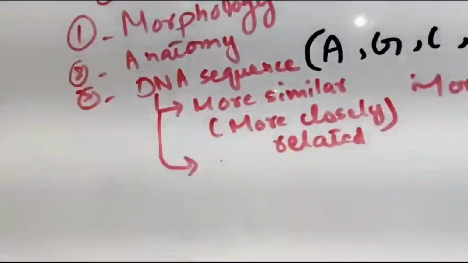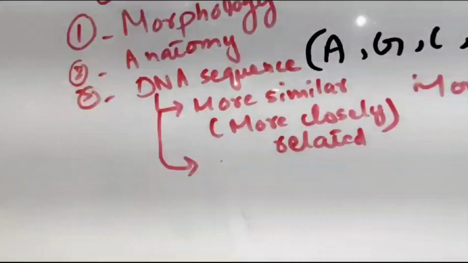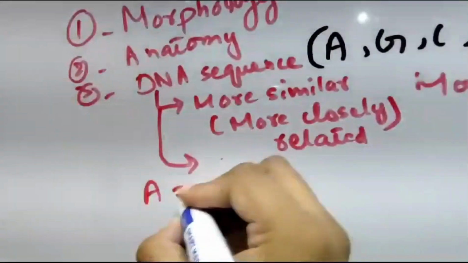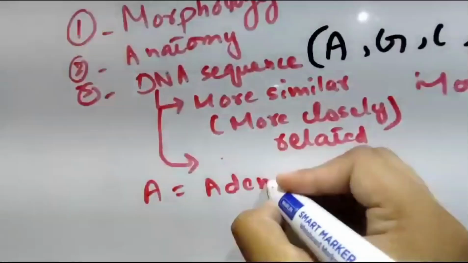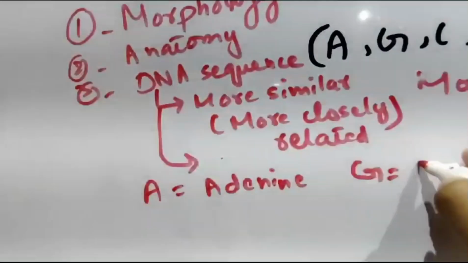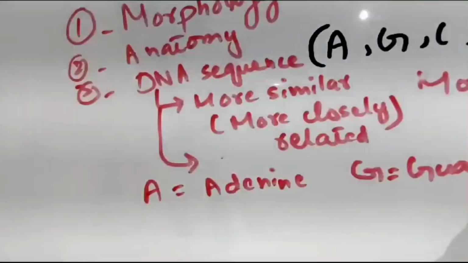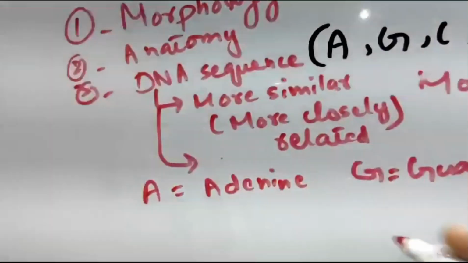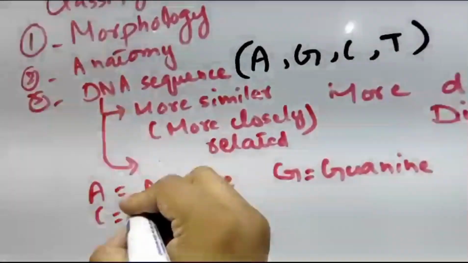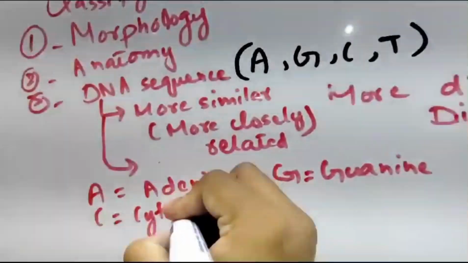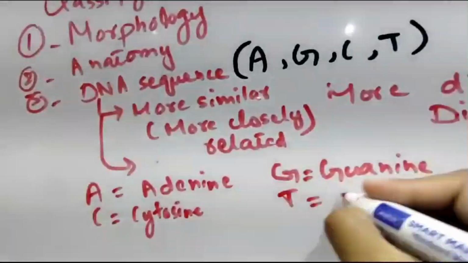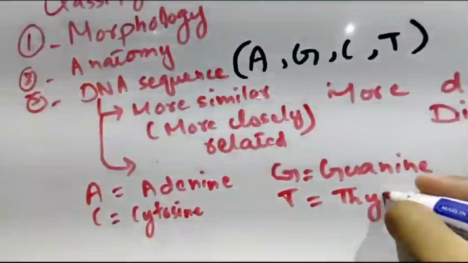So if we discuss the abbreviation of these bases again, A is adenine, G is guanine, C is cytosine, and T is thymine.